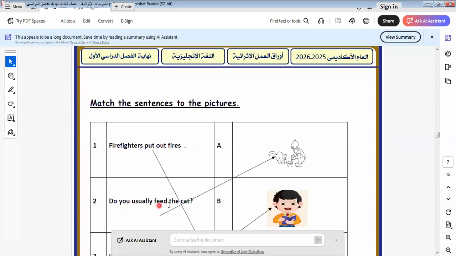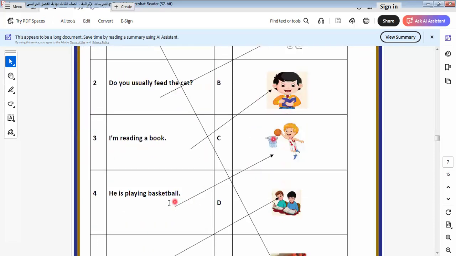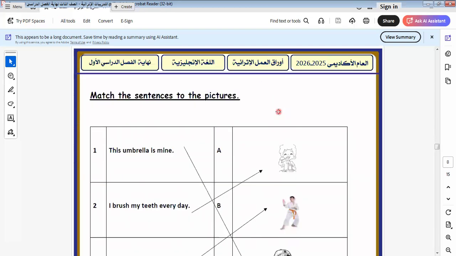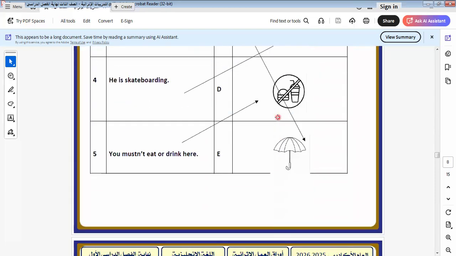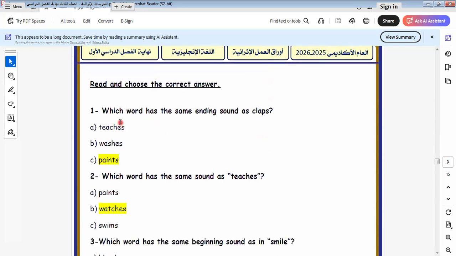Do you usually feed cats? Yes. I'm reading a book. Yes, I'm reading a book. He's playing basketball. Yes. What do we do our homework after school? This one. Let's go to another one. I will answer some of them, and I will leave this one for you to do by yourself, because I don't want to make the video longer.